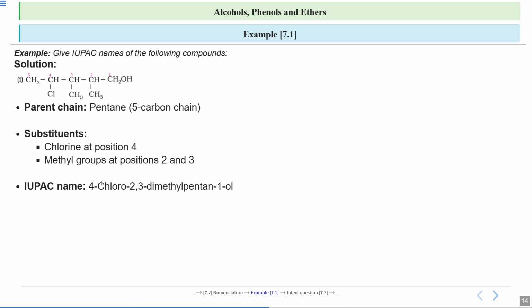Now you may ask why we write chloro first. Because according to the alphabetical order, C comes first, then methyl. Remember, we don't consider di, tri, iso while writing it alphabetically. So don't consider this di. So since C comes first, we will write 4-chloro-2,3-dimethylpentan-1-ol. Okay.